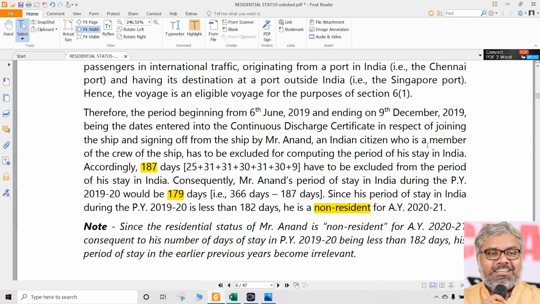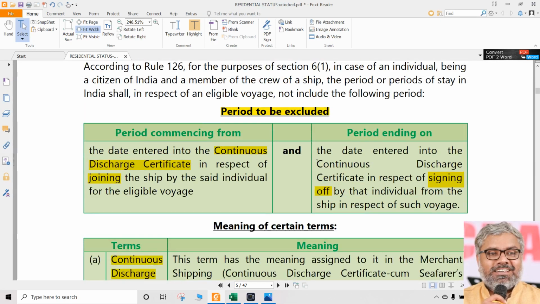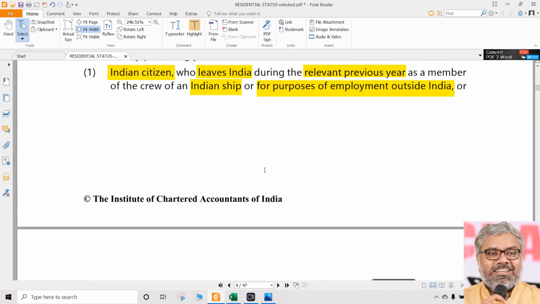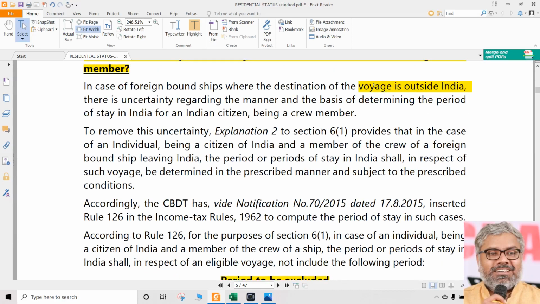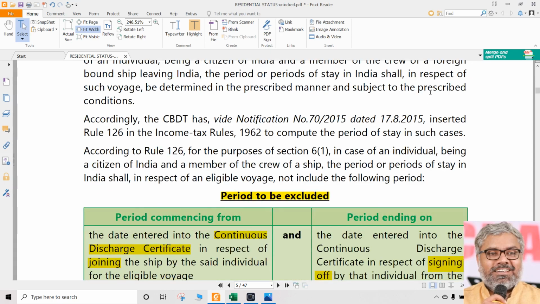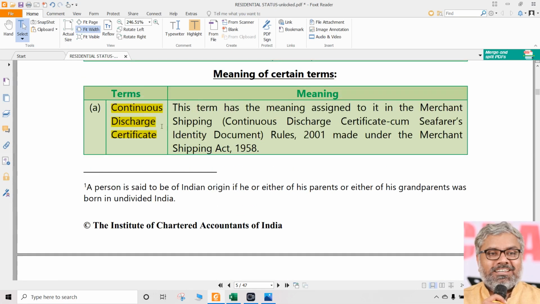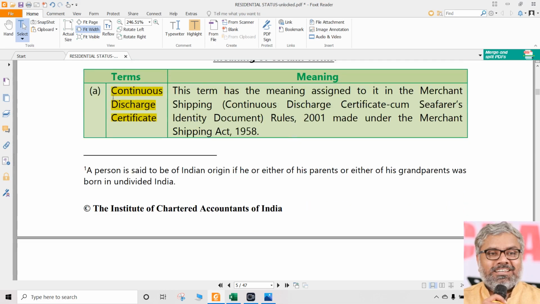So we need to identify what is useful data and what is useless data also. That is about application of this exceptional case in relation to an Indian citizen as a member of crew of an Indian ship who falls in this exceptional category. And even if he is not a member of crew of an Indian ship, if he is going outside India as a voyage, then for a foreign bound ship, that should be in relation to the period that this person has entered in the continuous discharge certificate, which should be excluded from the total period of stay in India. So what is a continuous discharge certificate?